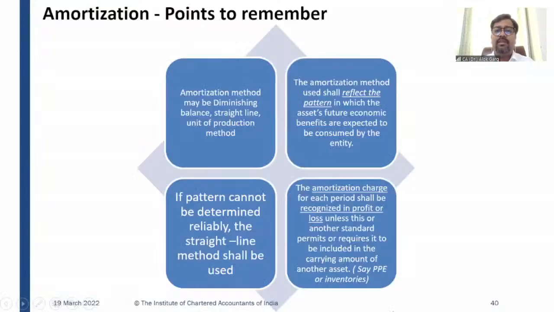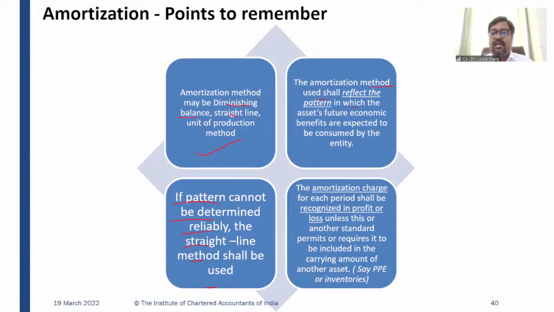So amortization method may be diminishing balance, straight line or unit of production method. The amortization method used shall reflect the pattern in which the asset's future economic benefit are expected to be consumed by the entity. If the pattern cannot be determined reliably, then the straight line method shall be used. If we are not aware about the pattern, then SLM method is the most appropriate method.